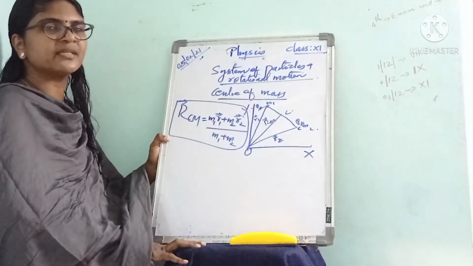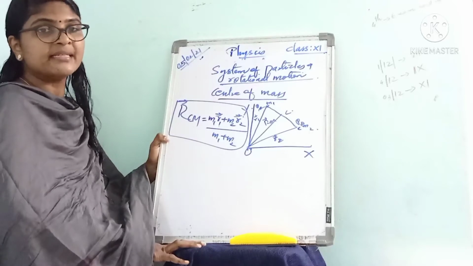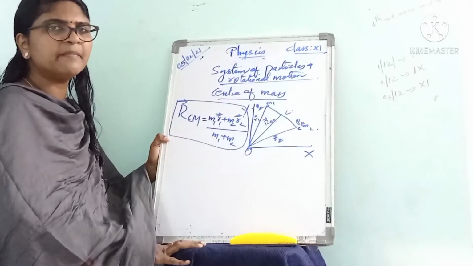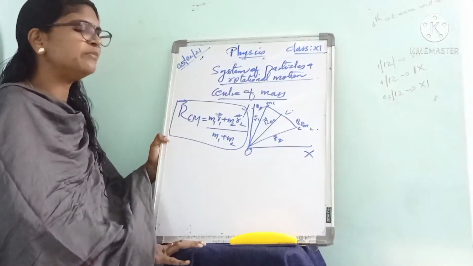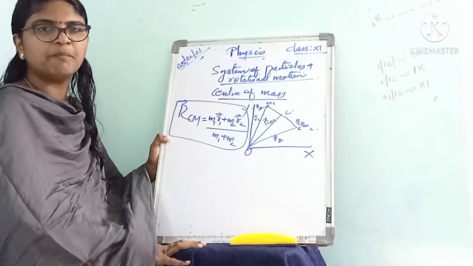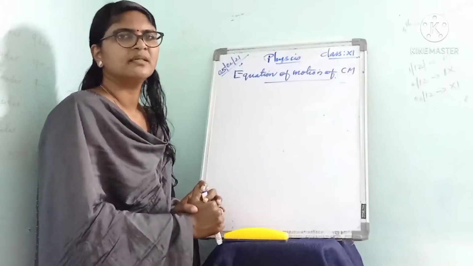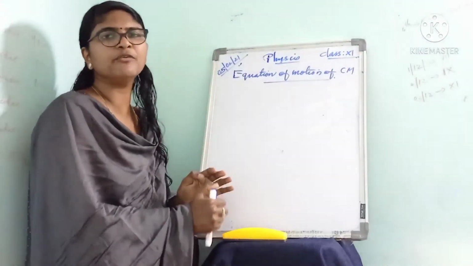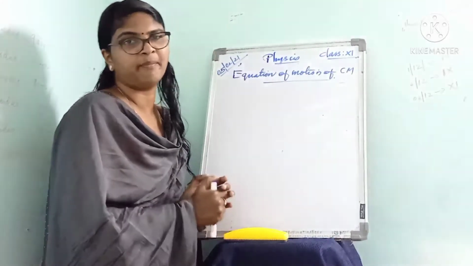The equation of position vector of the center of mass of two particle system can be expressed as RCM is equal to M1 R1 plus M2 R2 divided by M1 plus M2. The next topic is the equation of motion of center of mass.